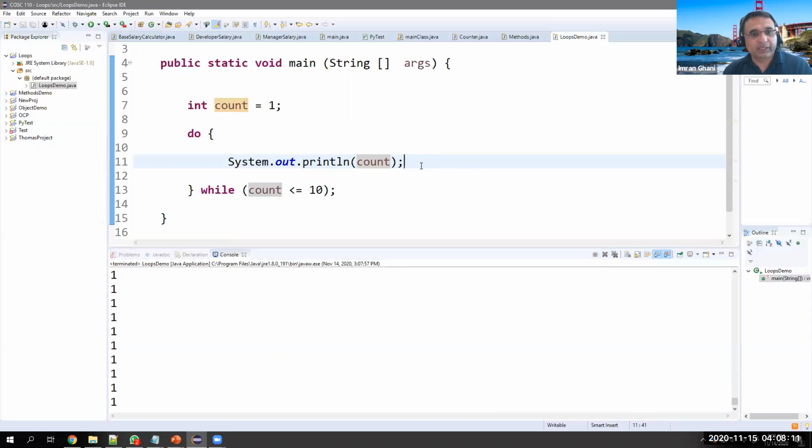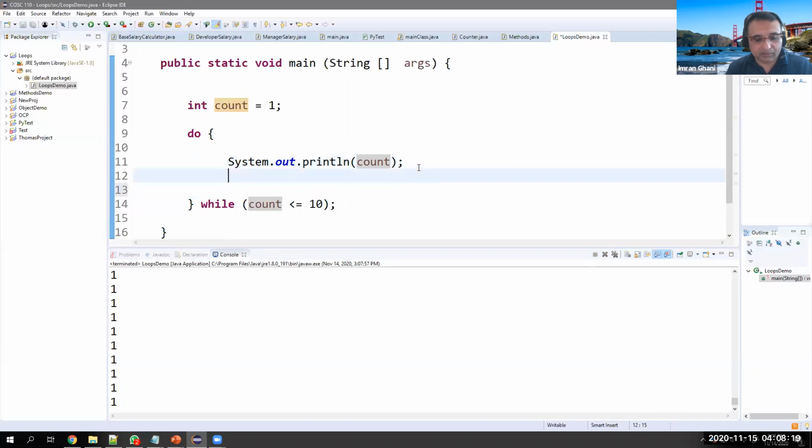Now we say, okay, first time print it and then make count plus plus. Now count is 2 after this statement. 2 is less than 10, yes. Print 2, come back, make it 3. 3 is less than 10, continue, continue.